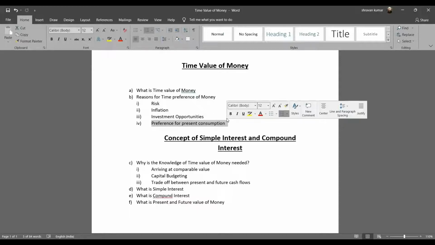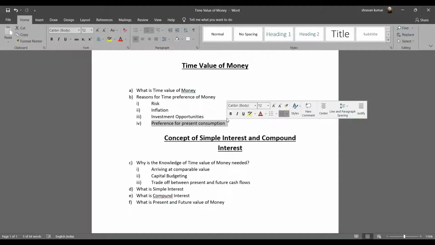Now the third important interest rate is the IRR. IRR is something we are going to deal with in depth when we do capital budgeting. IRR is the internal rate of return. That is what the management expects from the project.